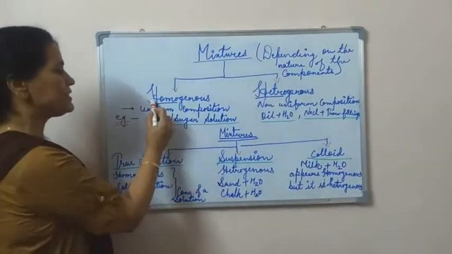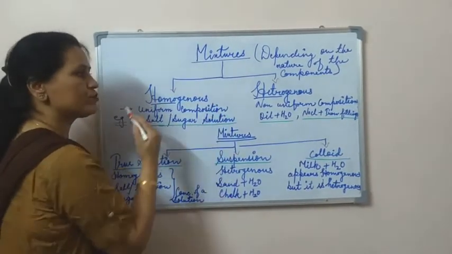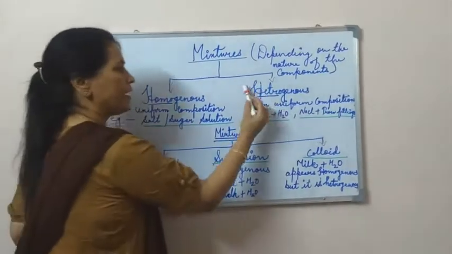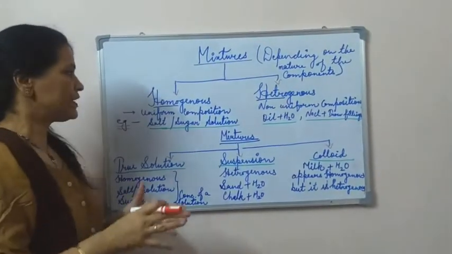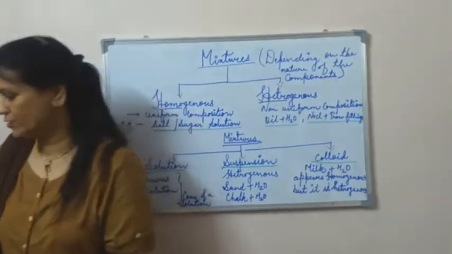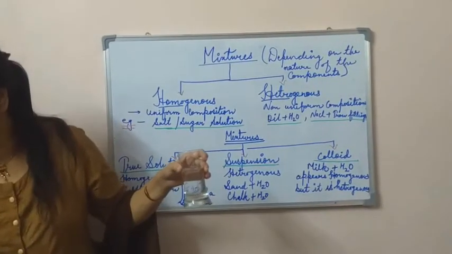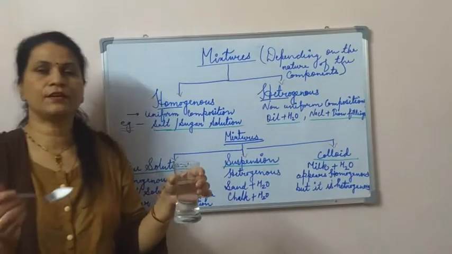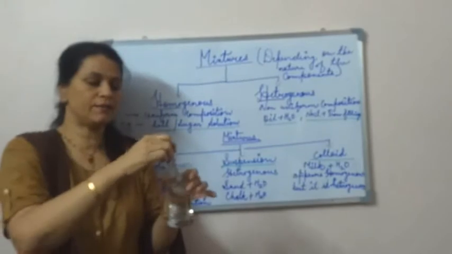Homogeneous, homo means same. The composition is same throughout the solution or the mixture. And heterogeneous, the composition is different throughout. For example, for homogeneous mixture, I'll show you. This is a glass of water, and I'll take a spoon of salt and I'll mix it into it.